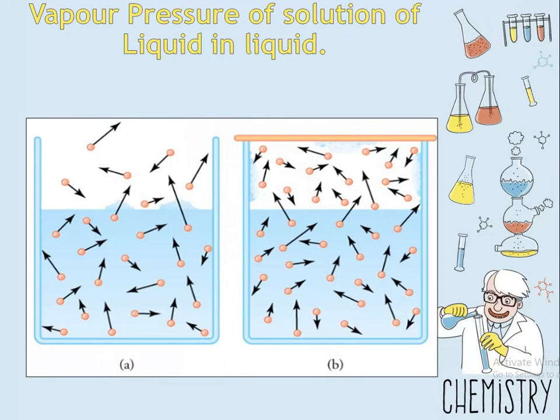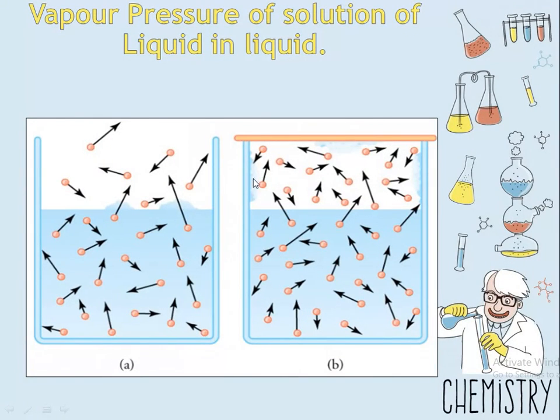First, let us understand the meaning of vapor pressure. What is vapor pressure? All the liquids have a tendency for evaporation. In this diagram, as we see, liquid escapes from this open vessel into vapors, right? But when the vessel is closed, the process of evaporation also takes place. In both cases, evaporation takes place.